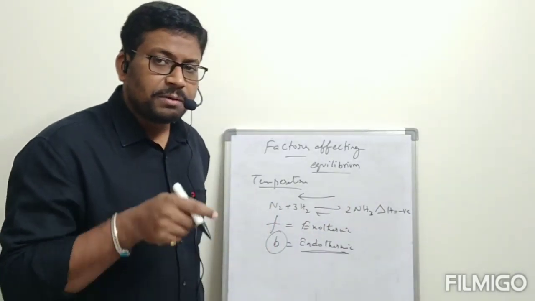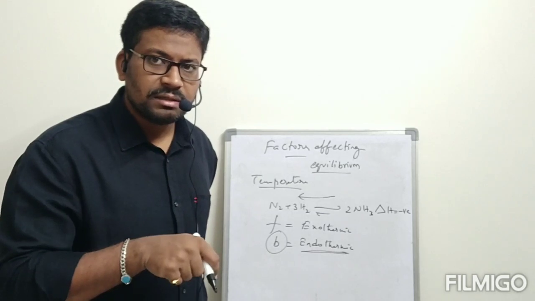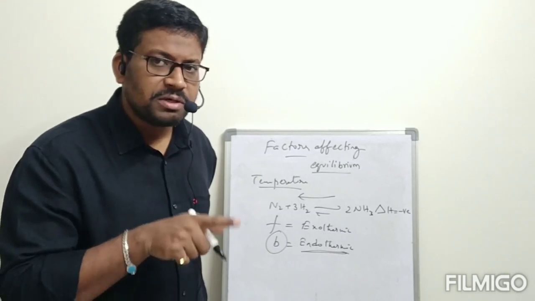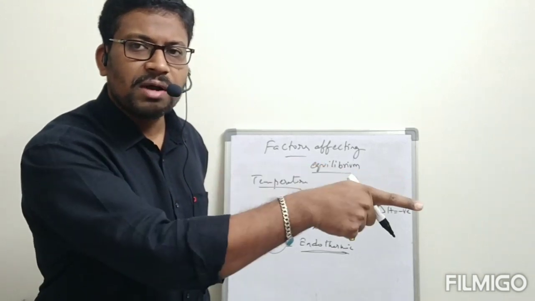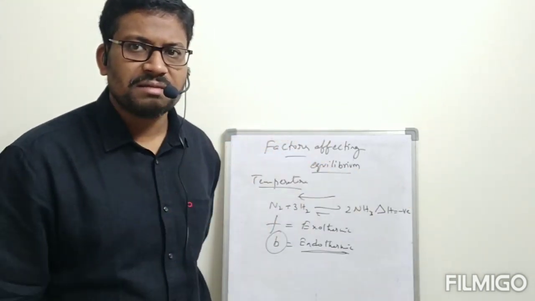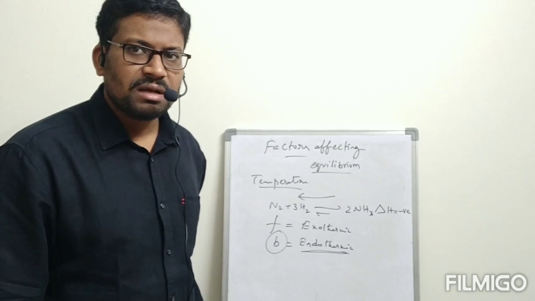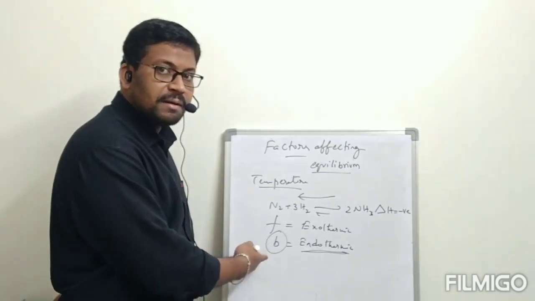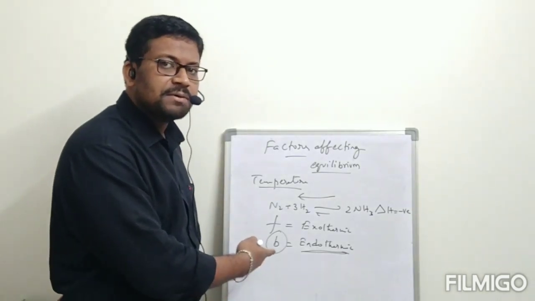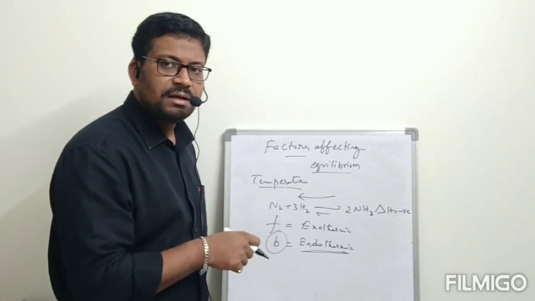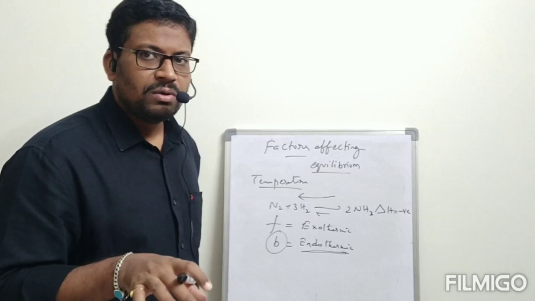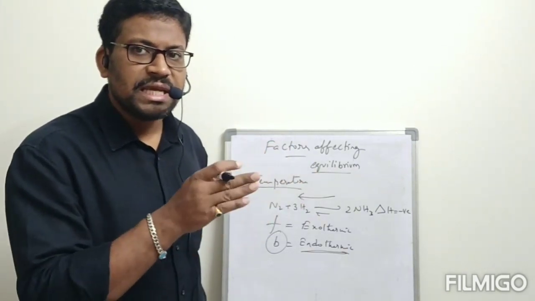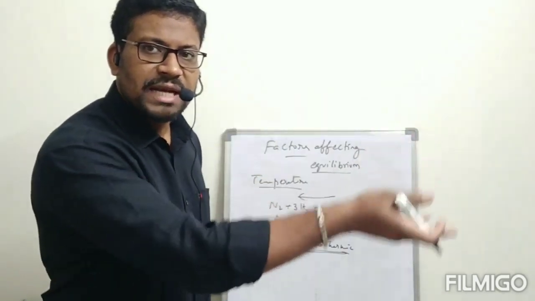Then to obtain ammonia in this Haber's process, which reaction must happen? Forward reaction. For undergoing forward reaction, high temperature is not suitable, because if you increase temperature, the backward reaction is possible since it supports the endothermic reaction. Then lower temperatures are required to undergo forward reaction, means for equilibrium to shift towards the right side.